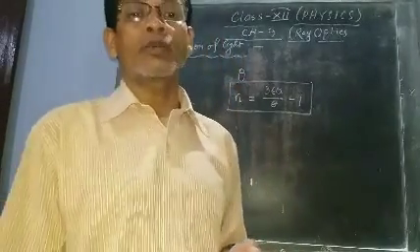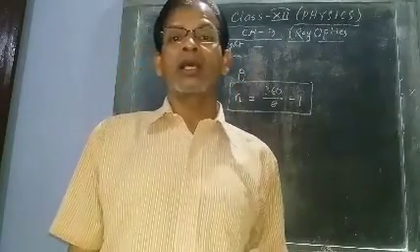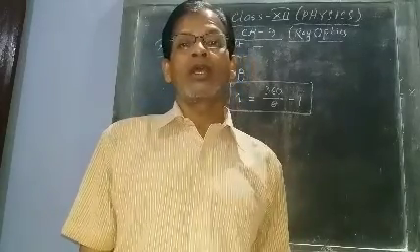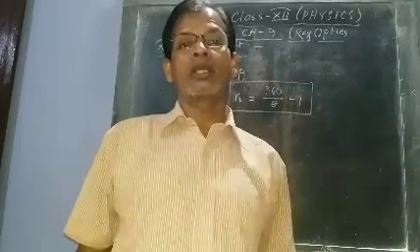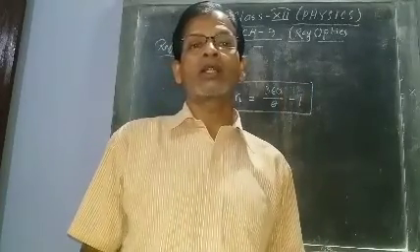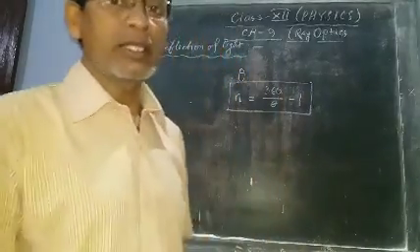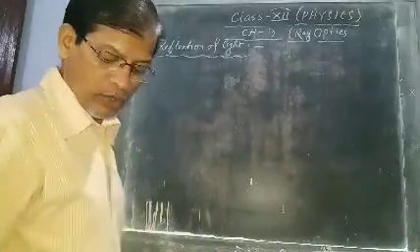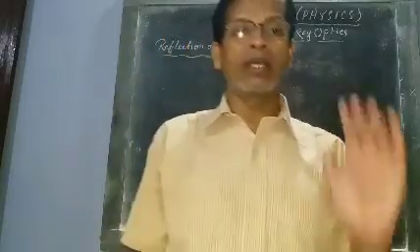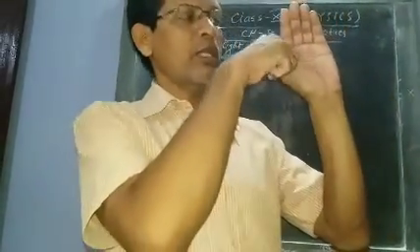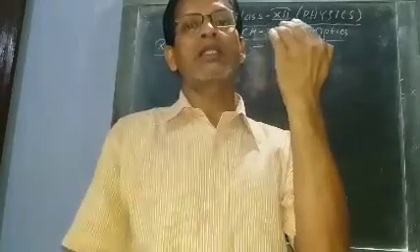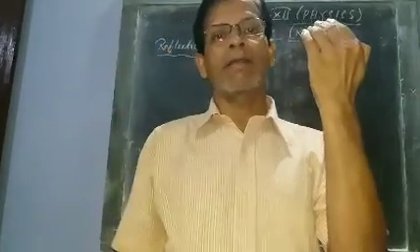And in case of convex mirror, the reflecting part will be opposite to the direction of the center of the spherical surface. So this is the concave mirror, and if you see from this side, this is the convex mirror.